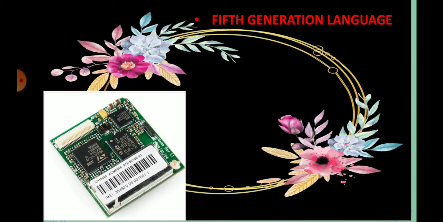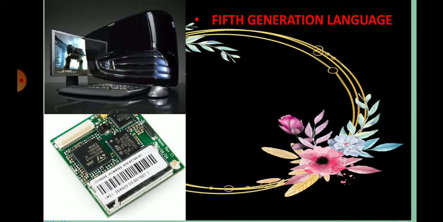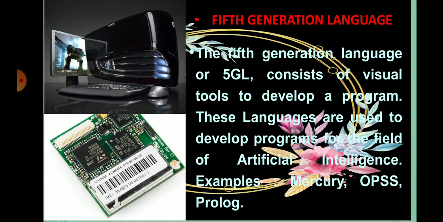Fifth generation languages. The fifth generation language or 5GL consists of visual tools to develop a program. These languages are used to develop programs for the fields of artificial intelligence and artificial neural networks. Some examples of the fifth generation languages are Mercury, Prolog, etc.